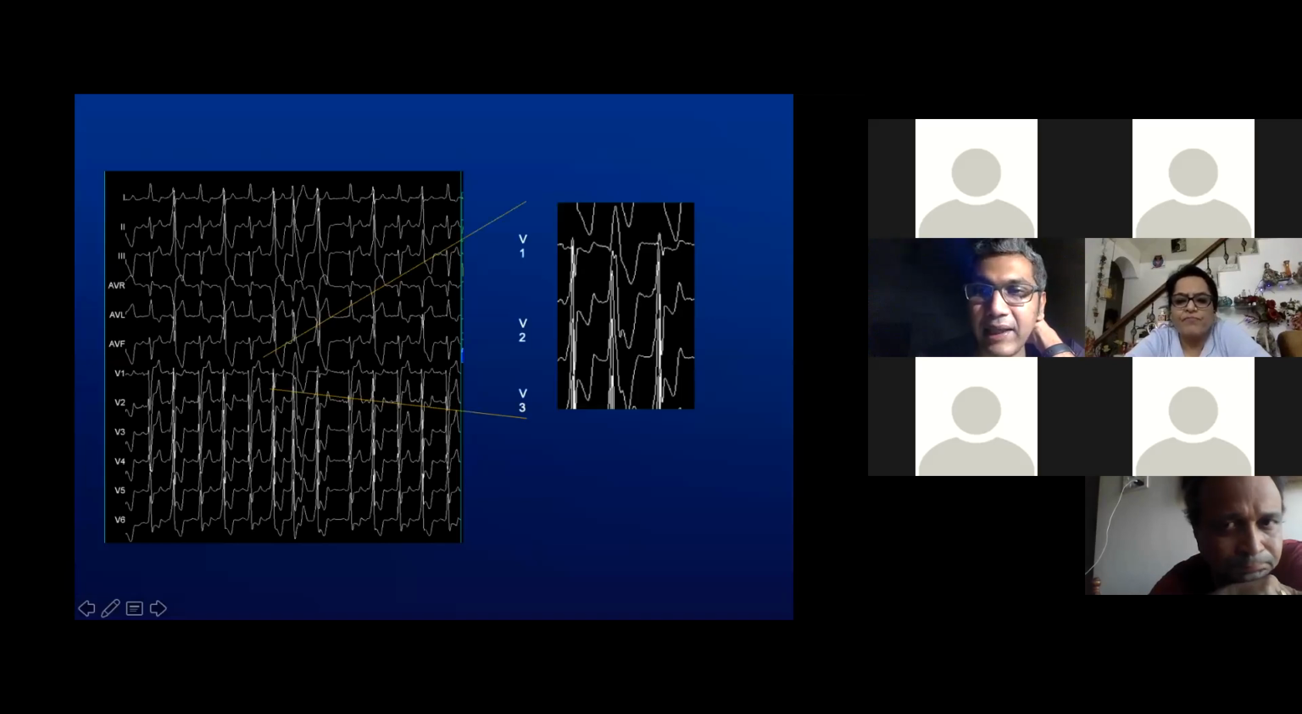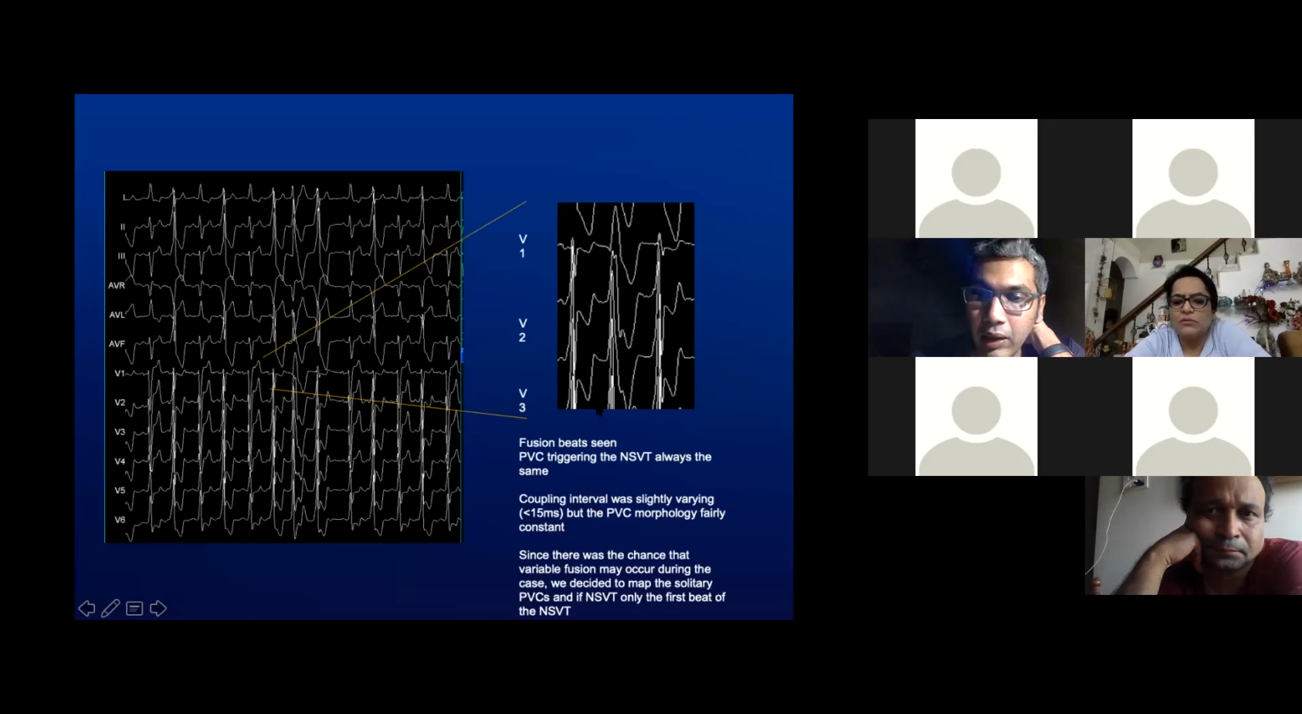So taking this patient to the lab, we did note that the PVC morphology was fairly similar. The non-sustained VT triggered by the PVC, which was seen initially, was also seen. And the coupling interval did not vary significantly. I'd like to draw your attention to the change between the first and the second beats of the non-sustained VT. Since the first beat was fairly constant, we decided to use the first beat of non-sustained VT for mapping, or a solitary PVC whenever it was available. There was a chance that variable fusion could occur, and that is why this strategy was adopted.